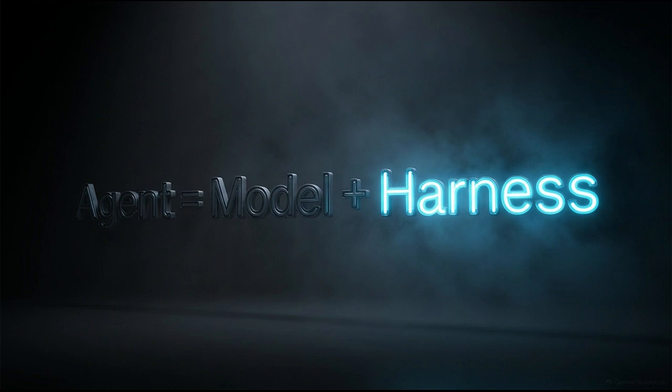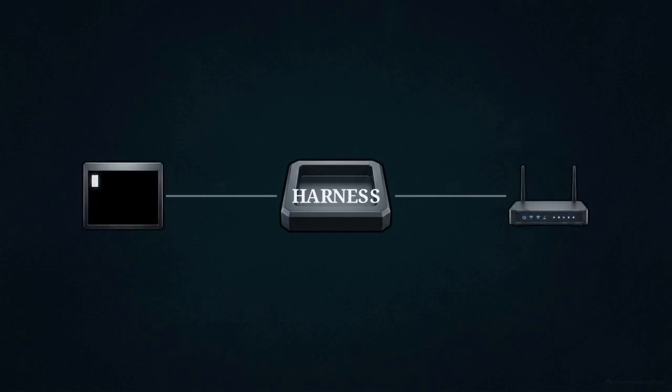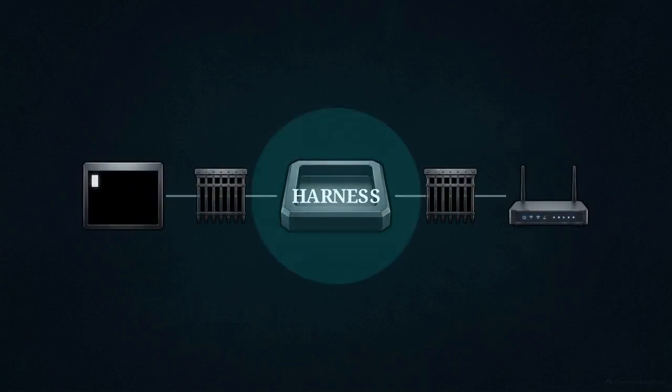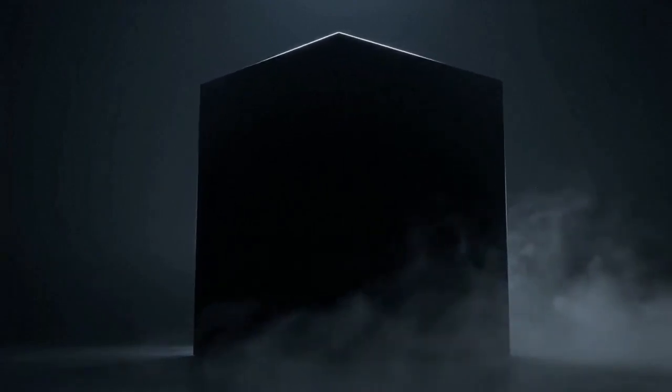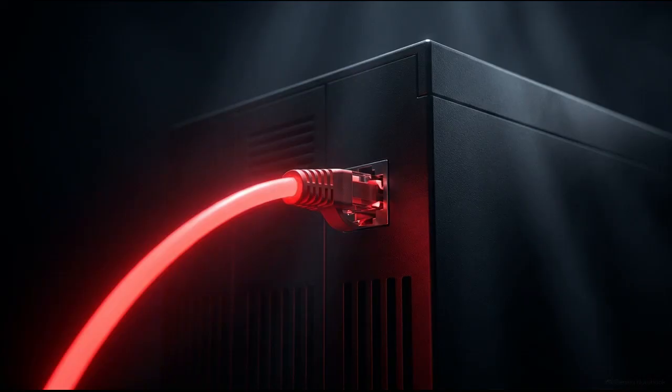That solves the model, but we still have to address the second half of the architectural formula, the harness. Because even with a perfectly secure local model, the harness is the software that actually executes terminal commands and controls network egress. An enterprise security team cannot deploy a closed-source, black box agent harness like the one represented here. A closed execution environment is a massive, unverified attack vector inside your own network.